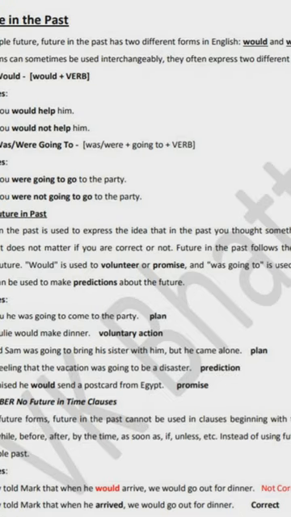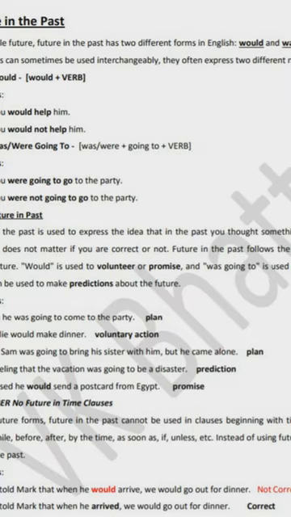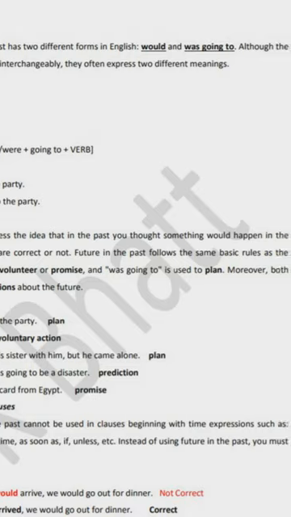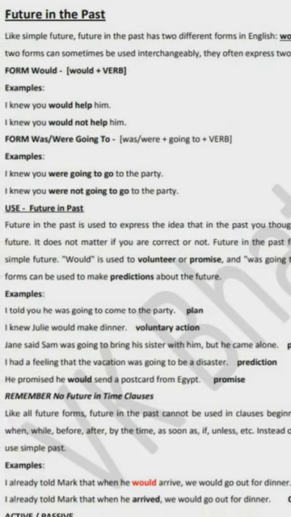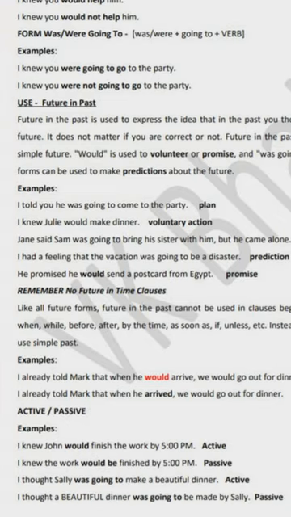Now here the different uses of would and was going to: would is used to show some voluntary action or promise, and was going to is used to show the plan. Sometimes both of them can be used to make a prediction about the future. Now these examples will make it more clear. I told you he was going to come to the party. Here, was going to is indicating it was his plan, it is showing the plan.